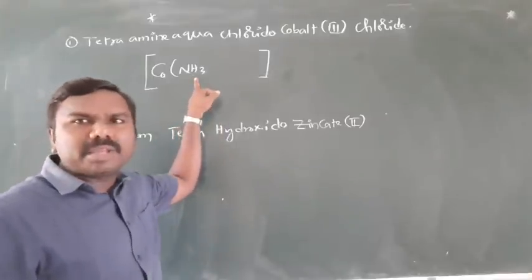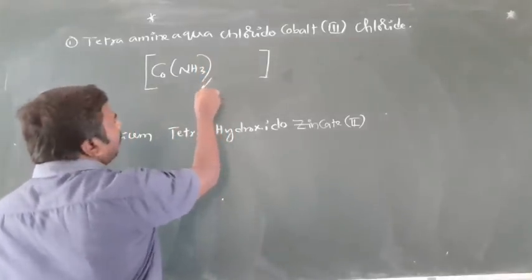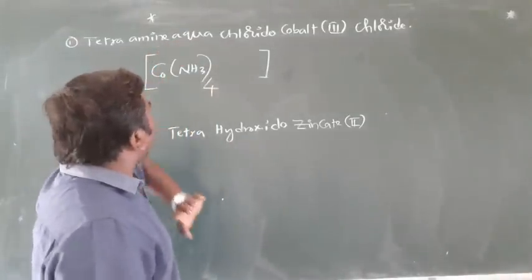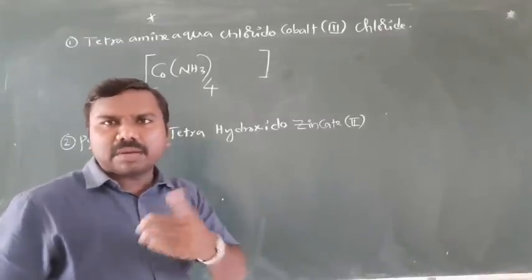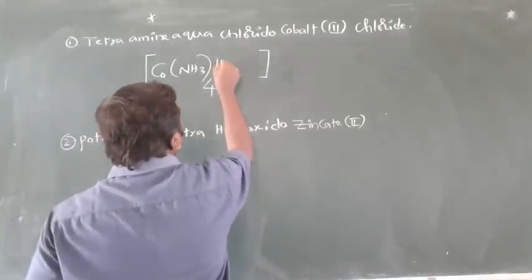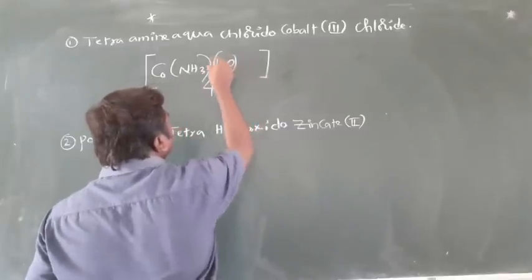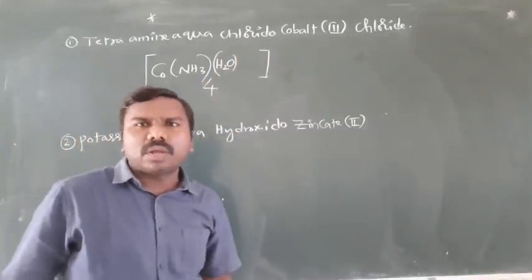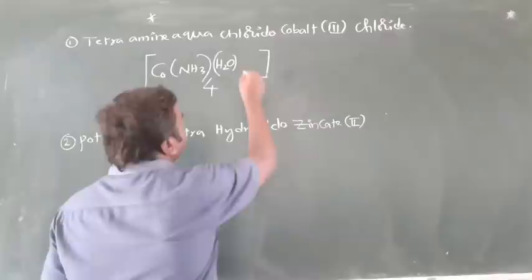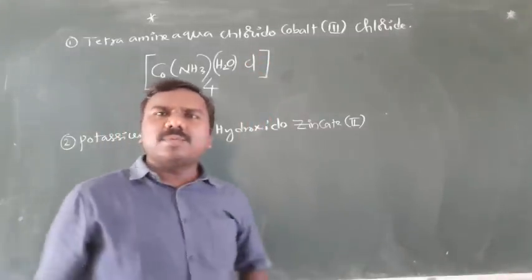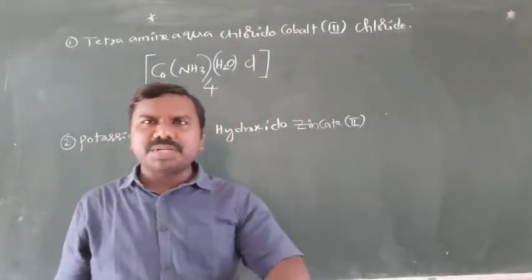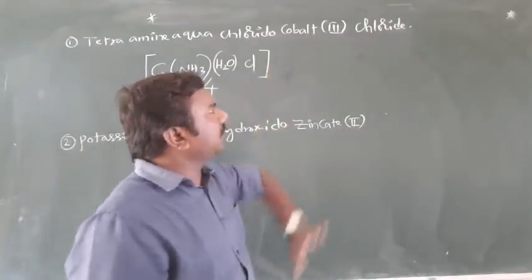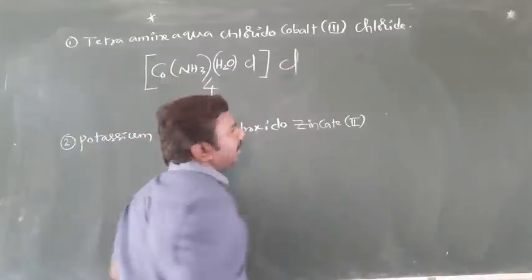It is a polyatomic molecule, that's why bracket. Tetra means 4 times, tetraamine. Aqua means only one, they didn't mention diaqua, triaqua. H2O, it is only one. Next, chlorido, they gave only one. One means Cl. Cl is monoatomic, that's why no need to mention bracket. Next, cobalt(III). Chloride, outside chlorine is there.